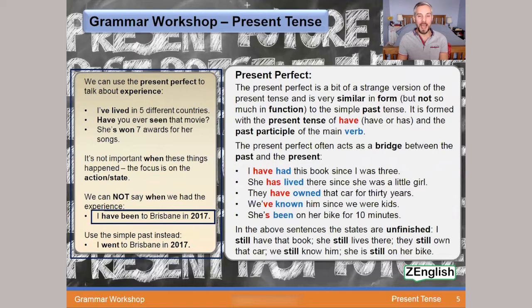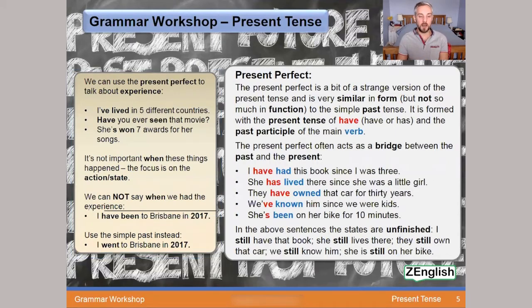For example, I have been to Brisbane in 2017. Can't say that. Let's cross it out. Can't say it. If you want to refer to the specific time, 2017, we need this form instead. The simple past. I went to Brisbane in 2017.